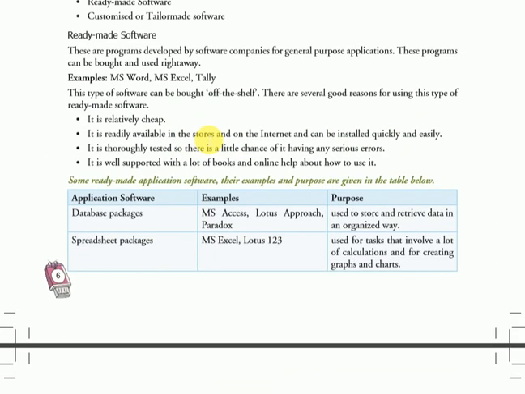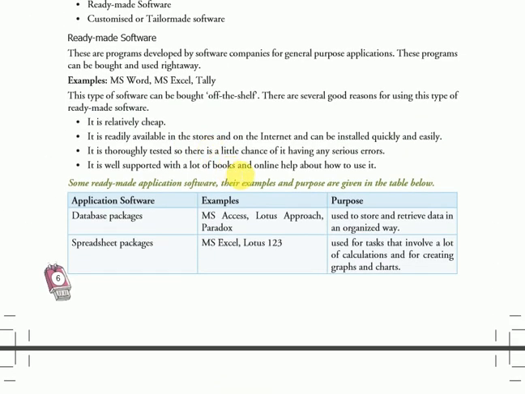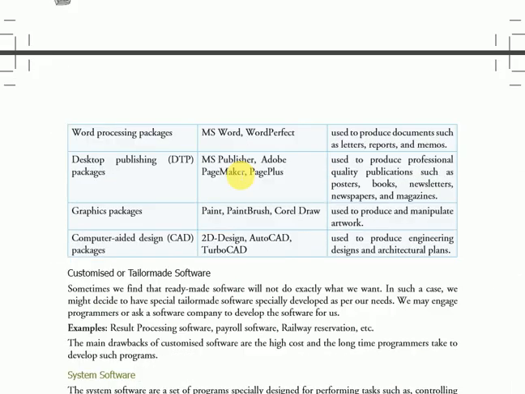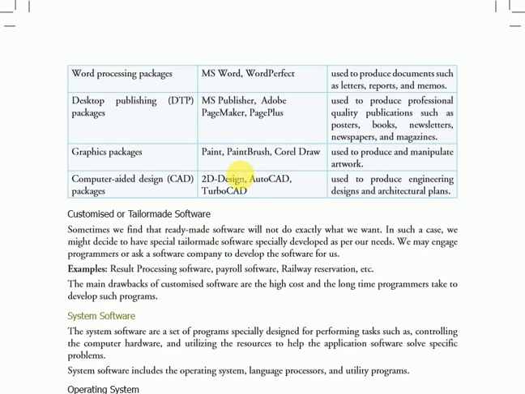So we have completed ready-made software. Ready-made software is software that we buy and use right away from the market, and today we will read about customized and tailor-made software. First we will start with the remaining word processing package.